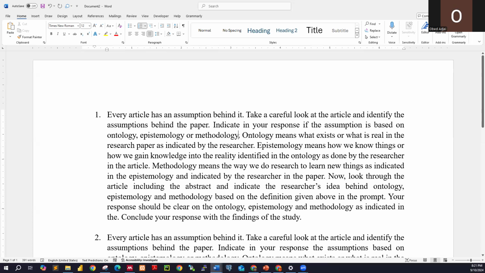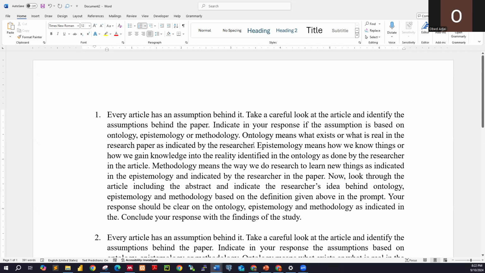You can do that. Now, this particular prompt is known as the domain knowledge prompt, whereby you feed your prompt with some preset information, that is knowledge, so that the AI tool is going to act based on that. So we are saying that ontology means what exists or what is real in the research paper as indicated by the researcher.